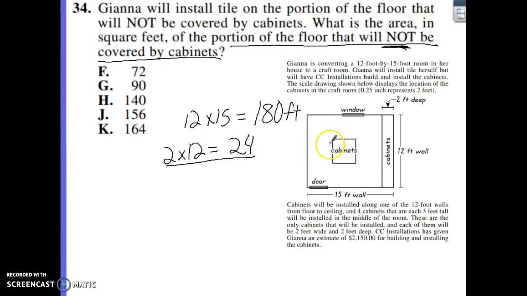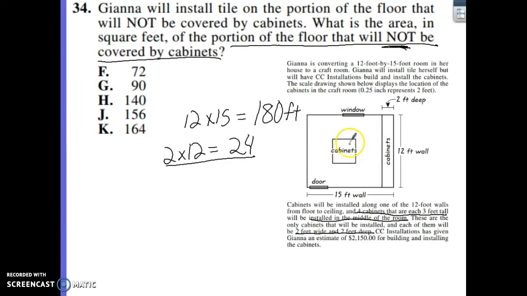The tricky part is this part in the center, and this is where some reading comprehension comes into play. It says that 4 cabinets are going to be installed in the middle of the room, and that all cabinets are going to be 2 feet wide and 2 feet deep. We've got something roughly square here. Because it says it's a scale drawing, we know that they're not 4 in a row, because if that were the case, it would be 2 feet wide and 8 feet long. So it would be a long, skinny rectangle.